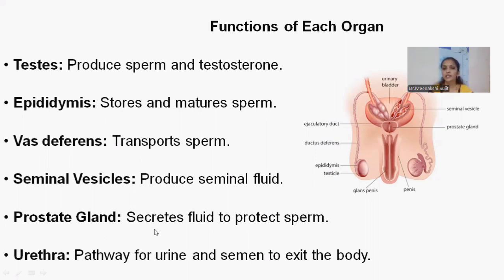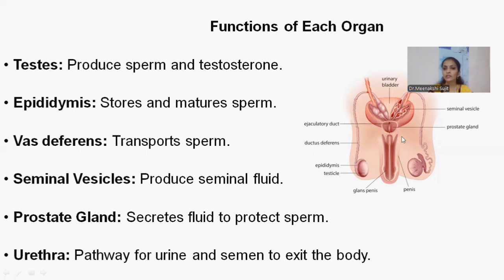Prostate glands secrete fluid to protect sperm. As we discussed seminal fluid, the prostate gland will secrete the fluid needed for the sperms to stay alive. And the urethra is the pathway for urine and semen to exit the body. As we are seeing here, the urine will pass through the same urethra from the urinary bladder, and sperm also will pass through the same urethra, but the process is different.